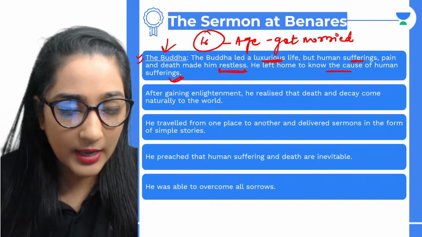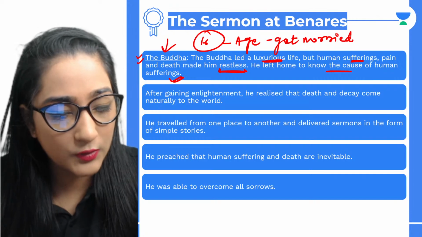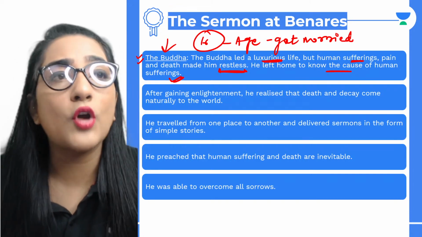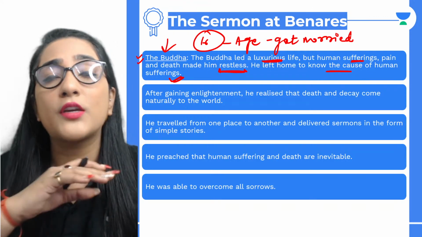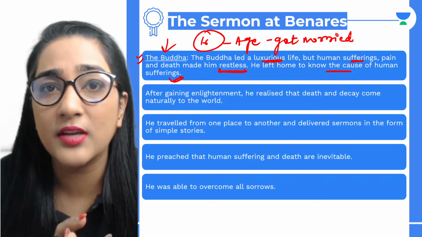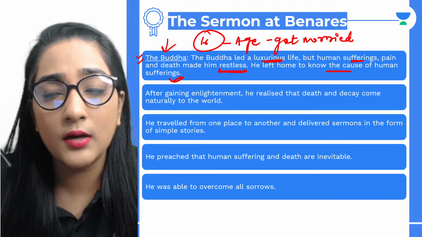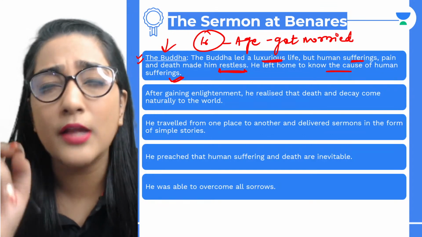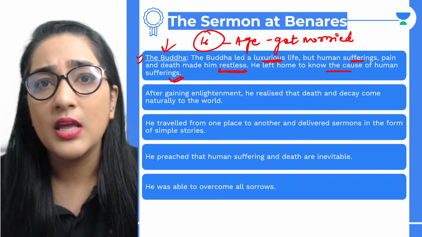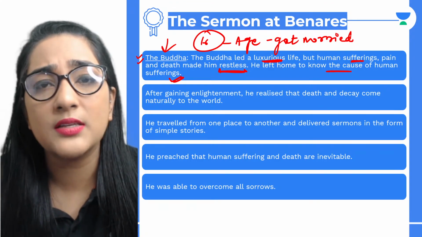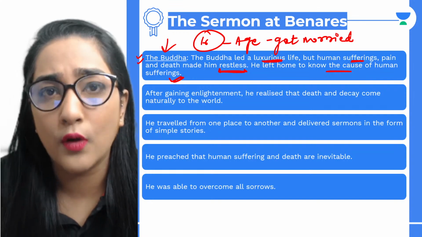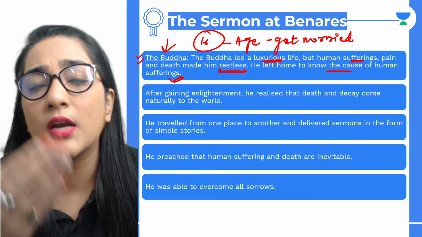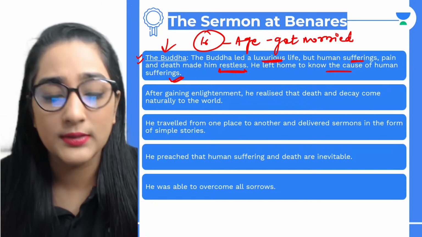Yes, Buddha preaches for someone at Banaras. Why? Because that's a holy place. We already dealt with this question one year ago. Guys, you have not been attending my classes. I have provided all the questions in the Super 30 series that I dealt with in my special classes. Please look at those videos. Everything has been covered. That is one of the holiest places, wherein the river Ganges is flowing. That is why he took that particular place as the medium from where he would start preaching his teachings.